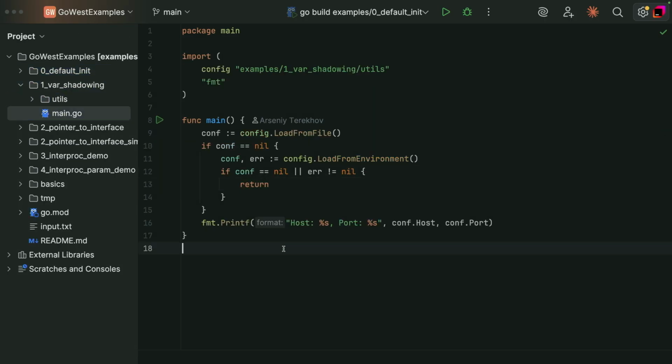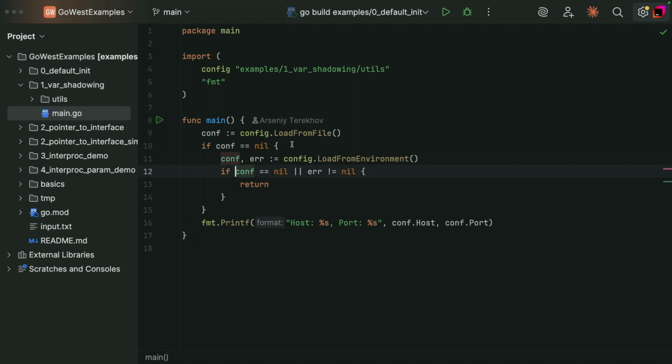Okay, this example is an example of real code. I extracted it from a real project and simplified it a bit. So it's not a toy example, it's a real bug. And yeah, what happens here? First of all, we try to load config from the file, and if it fails, meaning that config is nil, we try to load it from the environment.